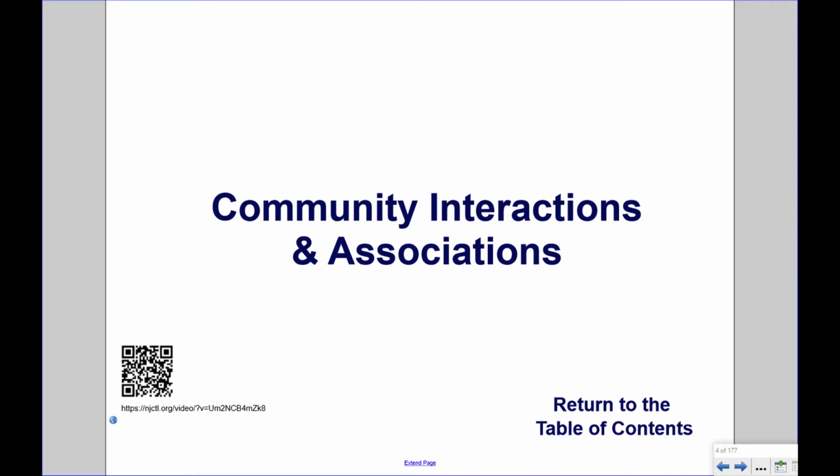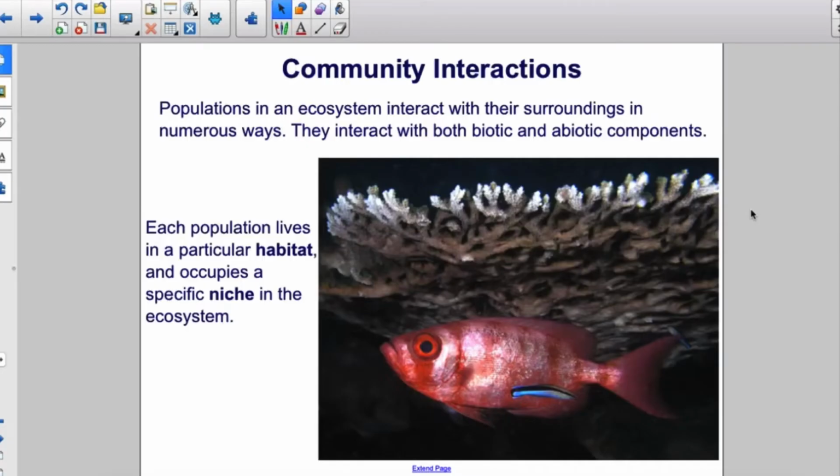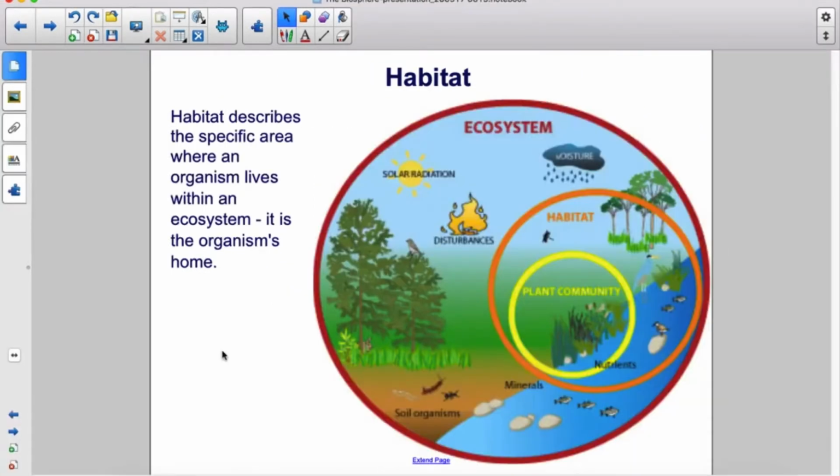Community interactions and associations. Populations in an ecosystem interact with their surroundings in numerous ways. They interact with both biotic and abiotic components. Each population lives in a particular habitat and occupies a specific niche in the ecosystem. Habitat describes the specific area where an organism lives within an ecosystem. It is the organism's home.